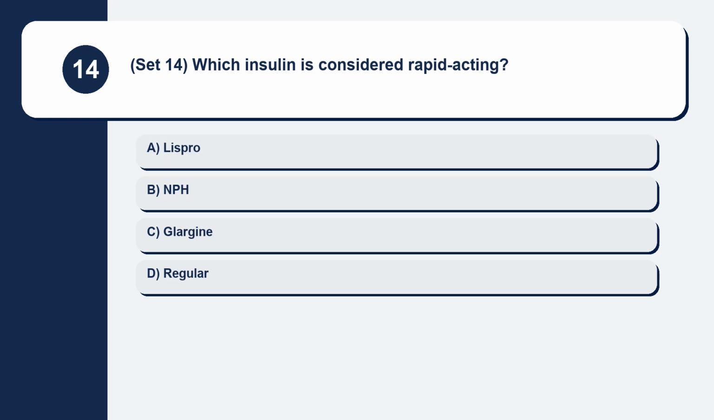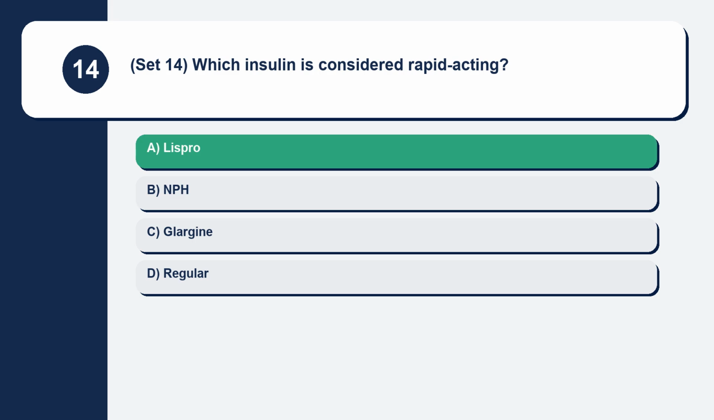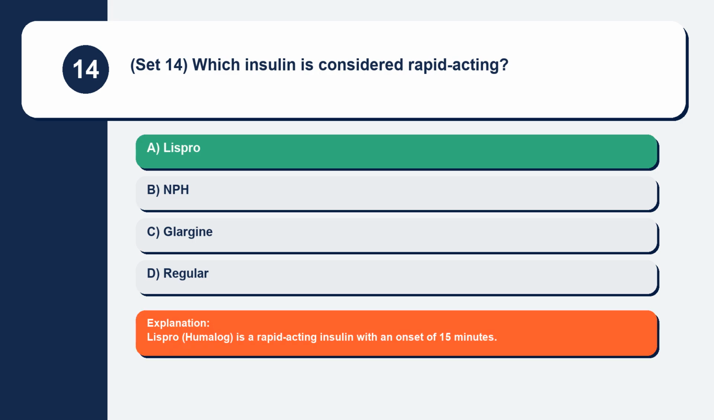Question 14. Set 14. Which insulin is considered rapid-acting? Lispro, NPH, glargine, regular. Lispro, Humalog, is a rapid-acting insulin with an onset of 15 minutes.